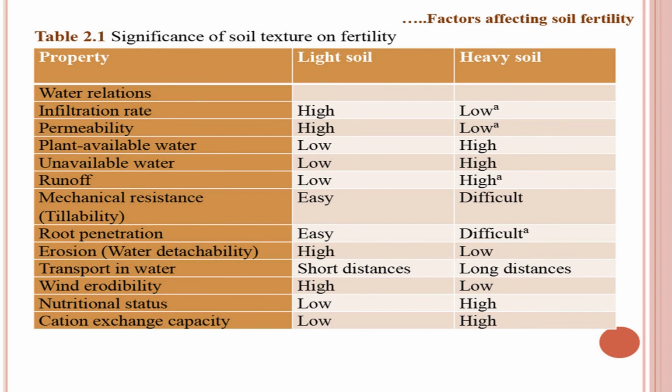Mechanical resistance is low in light soil, means plowing is quite easy in light soil and it is difficult in heavy soil. Root penetration is easy in light soil and difficult in heavy soil. Erosion is high in light soil and low in heavy soils. Transport of water is over short distances in light soil, and long distances in heavy soil. So, these are the important differences between light soil and heavy soil as influenced by texture.